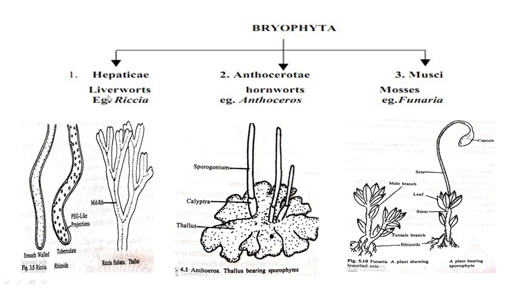The Hepaticae class is commonly called the liverworts. The example is Riccia. See here, I am showing the Riccia thallus. See, the liver-lobed thallus is there. Then Anthocerotae, which is called the hornworts.